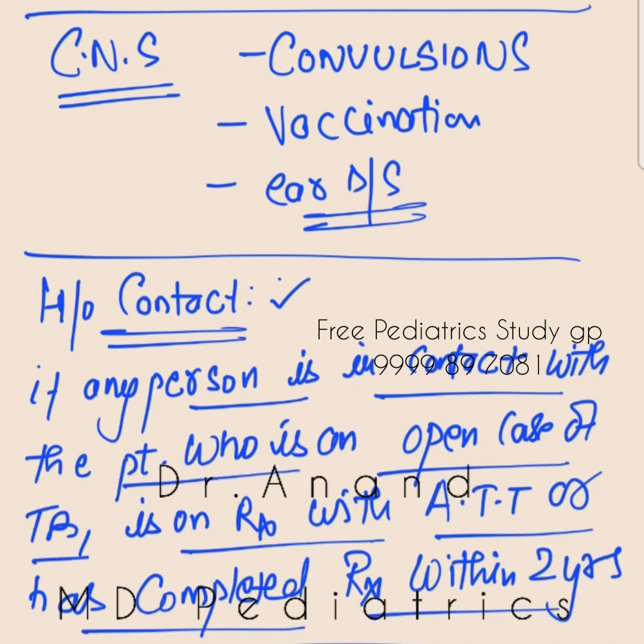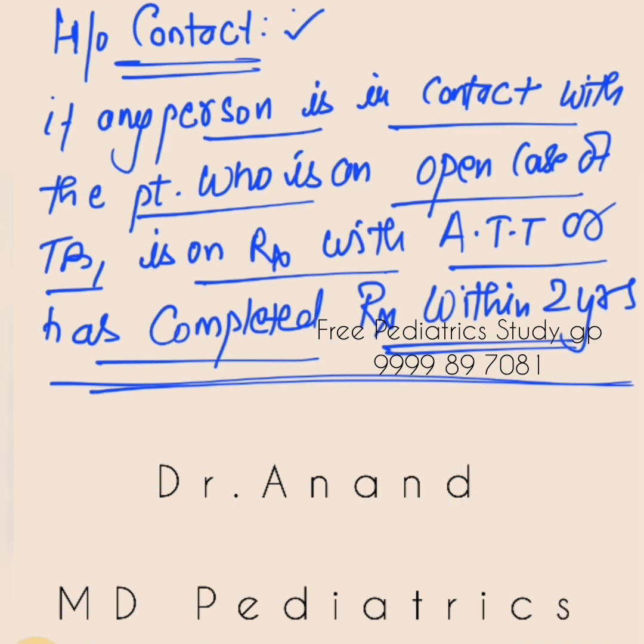Okay, very important. Like this multiple times they have asked, how do you define a contact? Even contact also we can categorize based on number of hours.